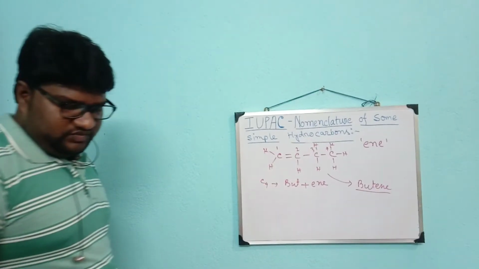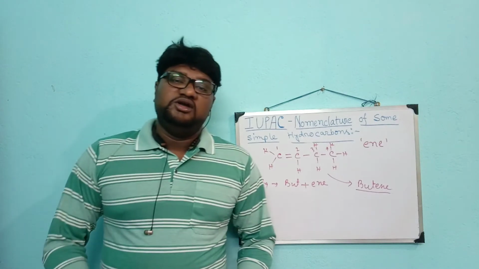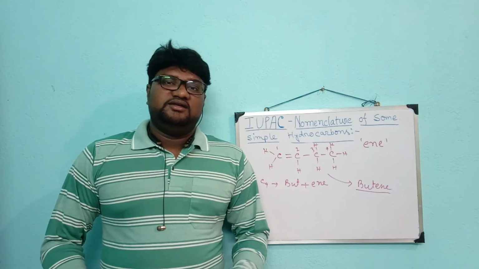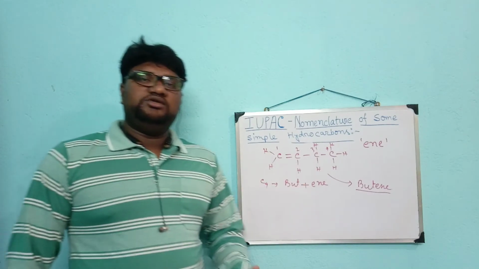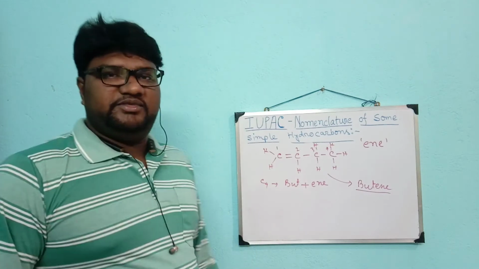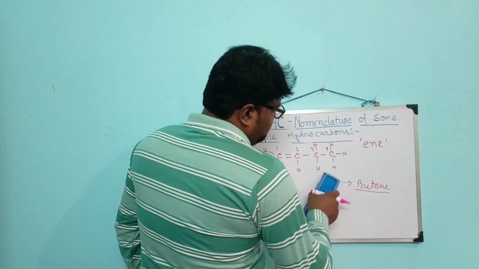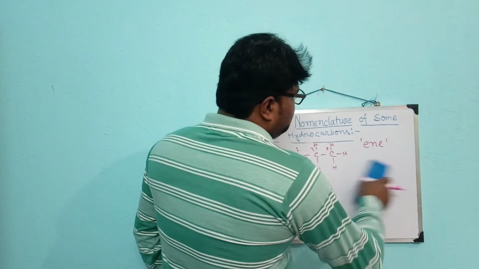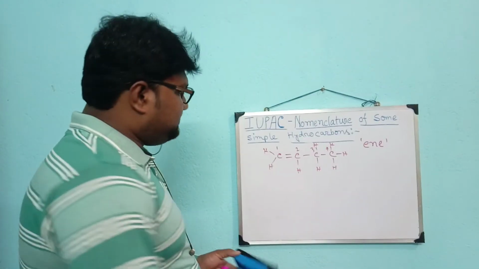Now if any hydrocarbon contains two or more unsaturated bonds, then how should they be named?